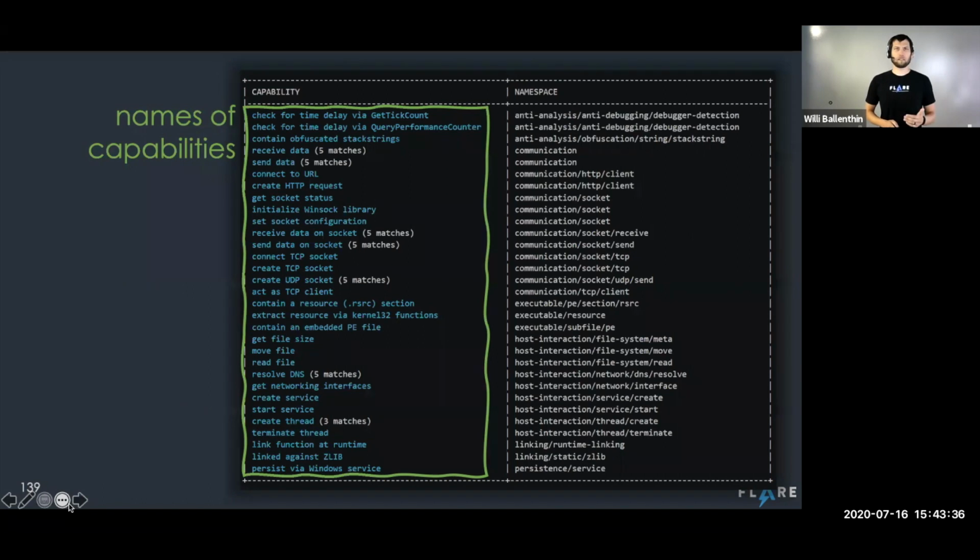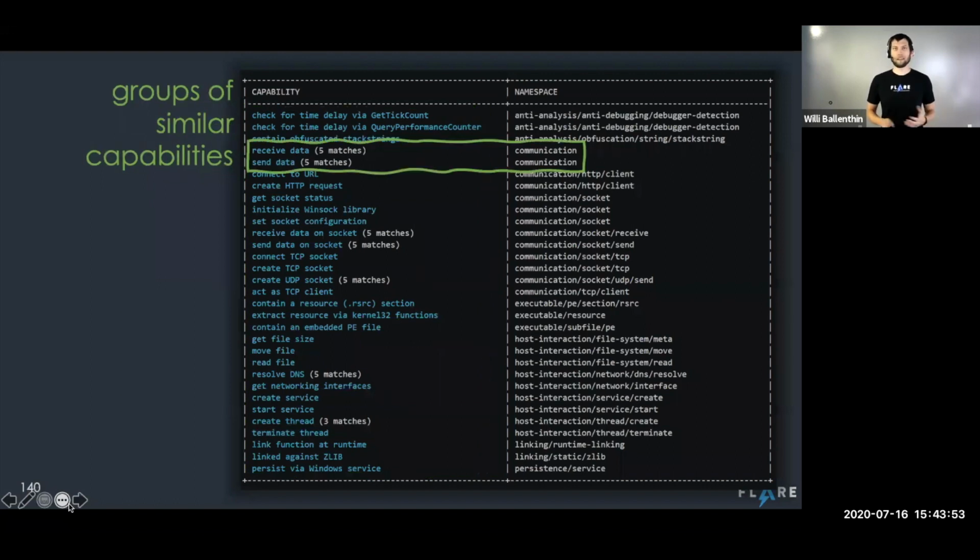And as I read through them, I see that this program might be able to send and receive data, connect to a URL with an HTTP request. I see that it can manipulate files on the file system and persist via a Windows service. And as I read through those names, I'm also noticing that they're sorted in such a way that like things show up together. And that makes it easier for me to interpret this page worth of information.